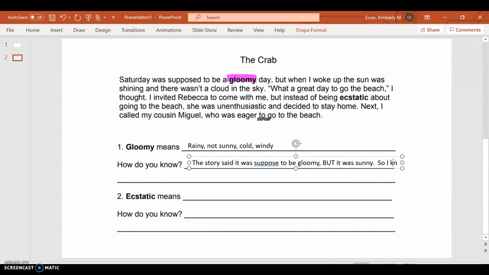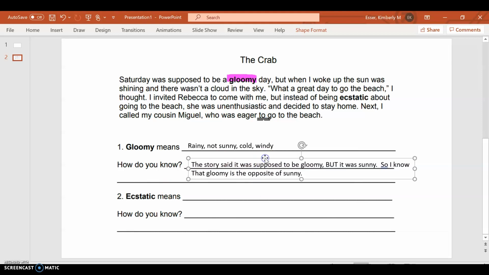So I know that gloomy is the opposite of sunny. Okay? All right, so let's go to our next word, ecstatic.